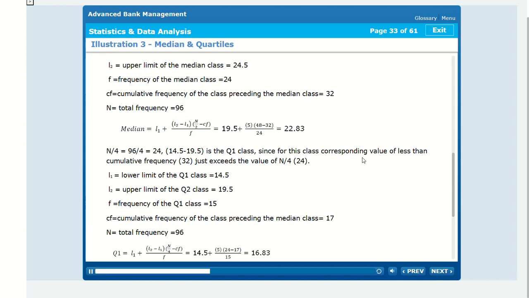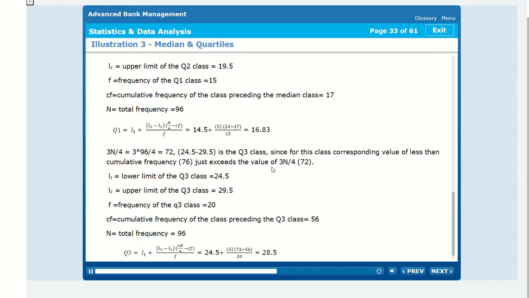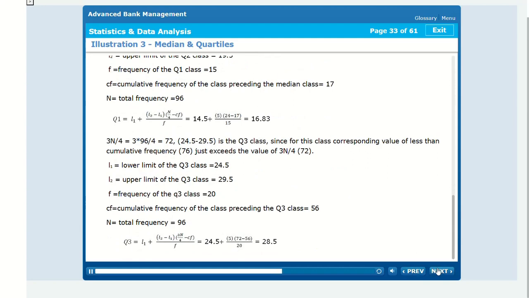N by 4 equal to 96 by 4 equal to 24. 14.5 to 19.5 is the Q1 class, since for this class the corresponding less than cumulative frequency 32 just exceeds the value of N by 4, 24. L1 equal to lower limit of the Q1 class equal to 14.5. L2 equal to upper limit of the Q1 class equal to 19.5. F equal to frequency of the Q1 class equal to 15. CF equal to cumulative frequency of the class preceding the Q1 class.